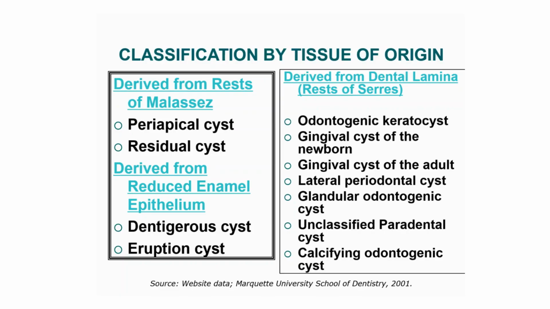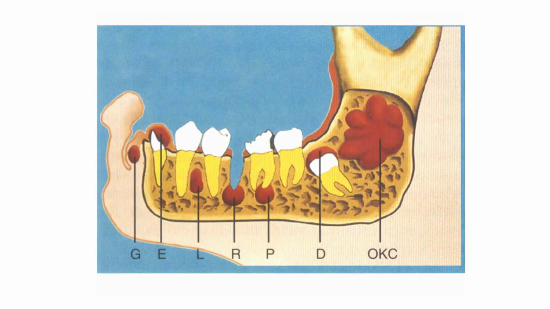Now, the cysts derived from dental lamina or the rests of Serres are odontogenic keratocyst, gingival cyst of newborn, gingival cyst of adult, lateral periodontal cyst, glandular odontogenic cyst, unclassified paradental cyst, and calcifying odontogenic cyst. Now, this was all about the classification.